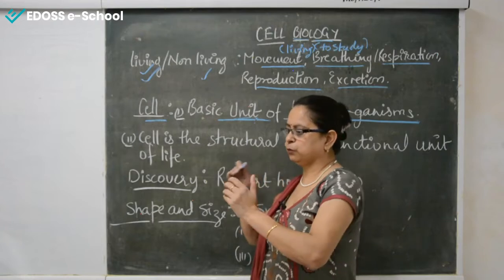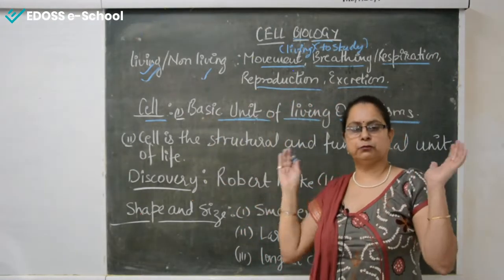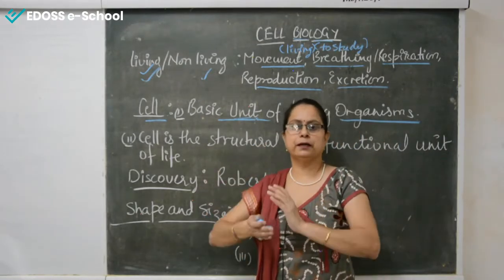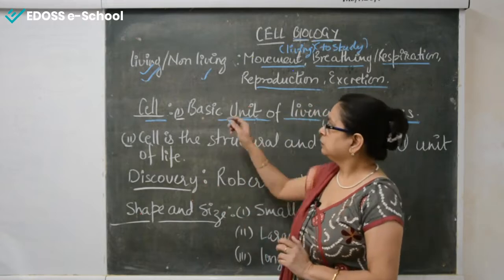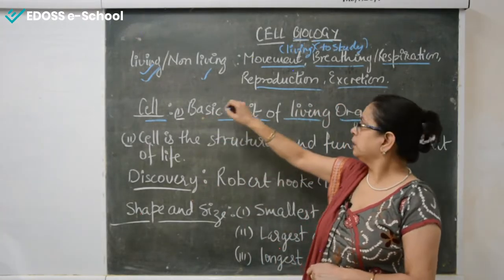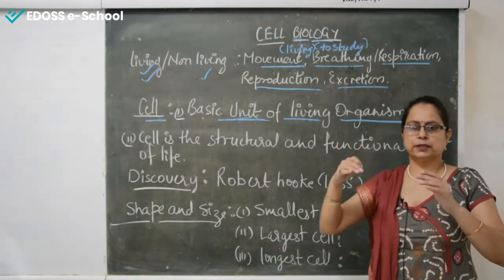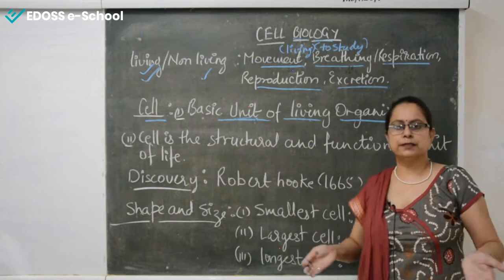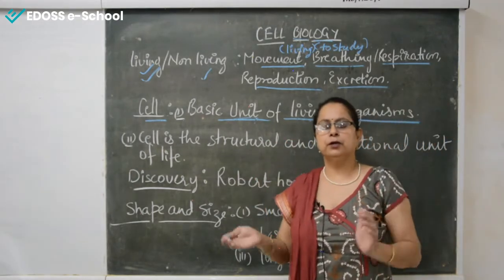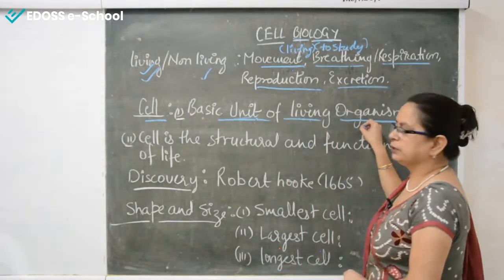By adding brick 1, 2, 3, 4, we make a wall, with four walls we make a room, and with two or three rooms we make a house or building. Like brick is the unit of a room or house, cell is the unit of a living organism. One cell, two cells, four cells, more cells add on, divide and multiply, and they make a proper living organism. So yes, the cell is the basic unit of living organisms.